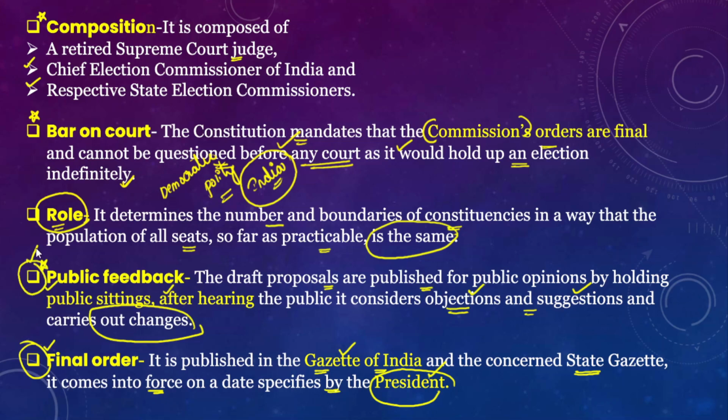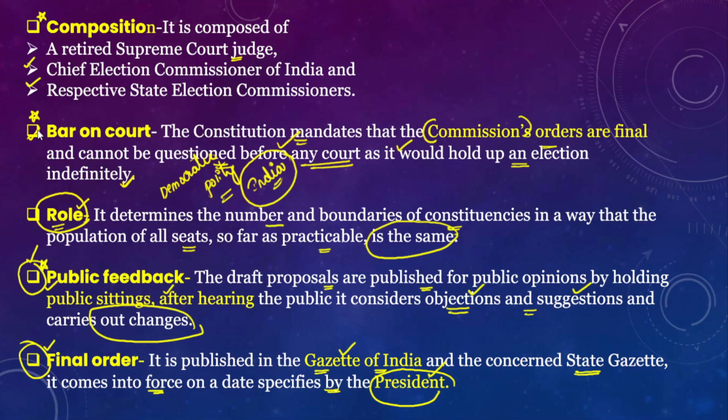Okay, so this is about the final orders of the delimitation exercise. The delimitation commission also gets public feedback, in that it listens to the objections and suggestions of the general public, and makes sure that every constituency has an equal number of representation, or equal population as far as practicable. And after that the courts cannot intervene with respect to the final orders of the delimitation commission, because that would lead to withholding elections for an indefinite period of time.